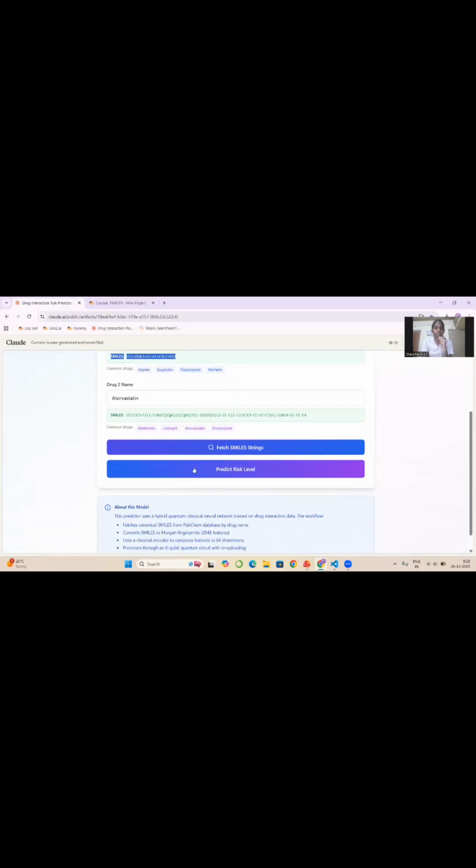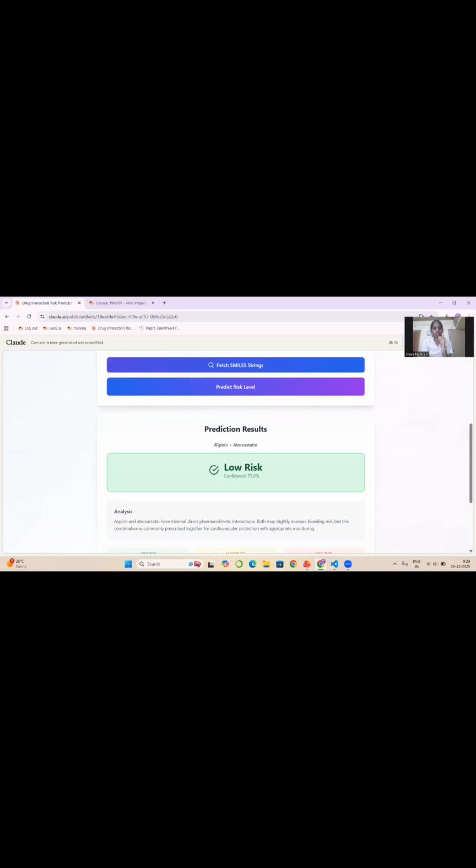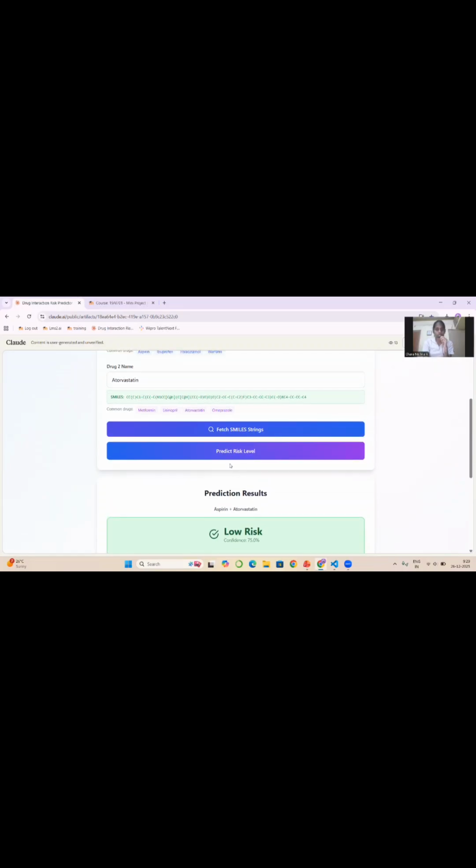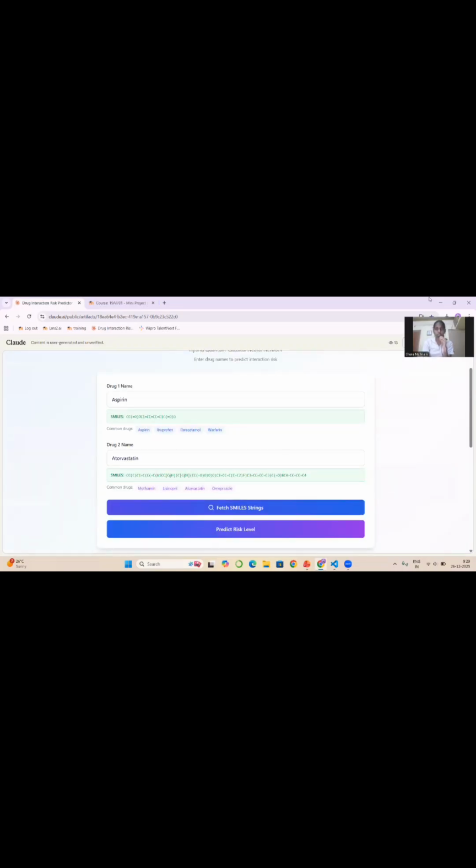Next, let us predict the risk level. The model predicts this as low risk. So when we take these two drugs simultaneously, it will not lead to much side effect, so you can take these two drugs together. This is how our model works and predicts the side effect risk.